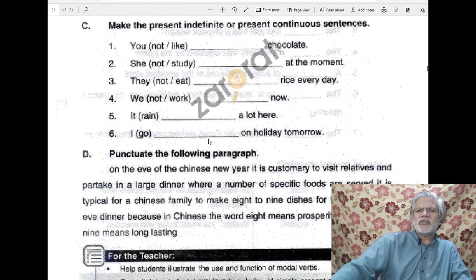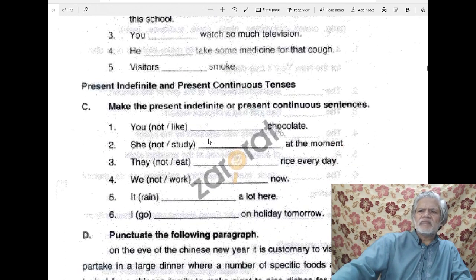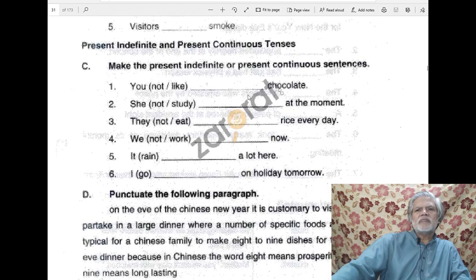So let's see whether we get some help from the context of the sentence there. Otherwise, both may be correct. You not like dash chocolate. You do not like chocolate.